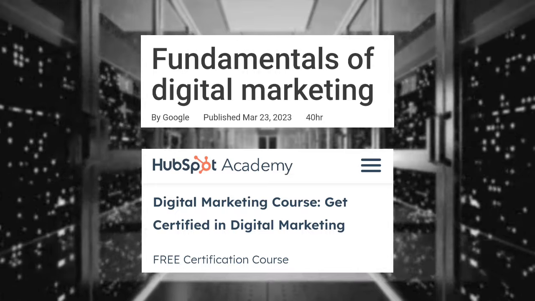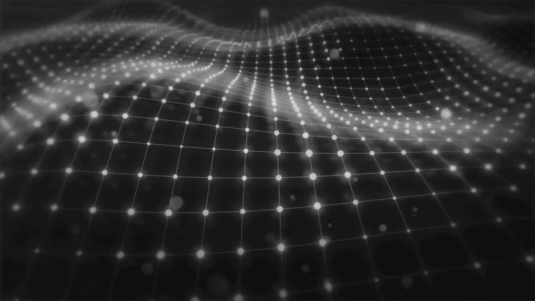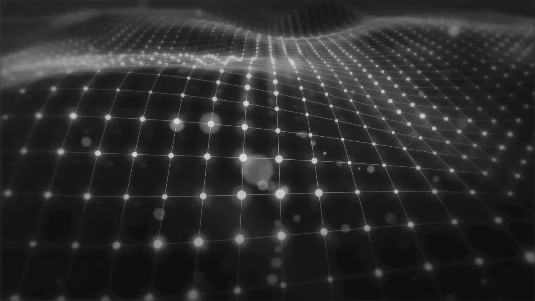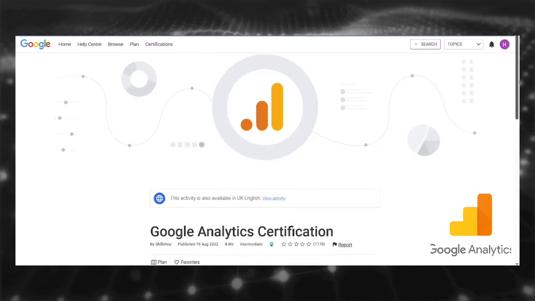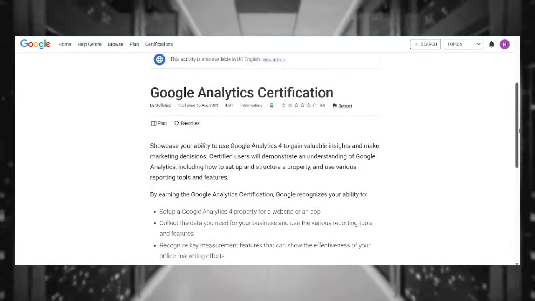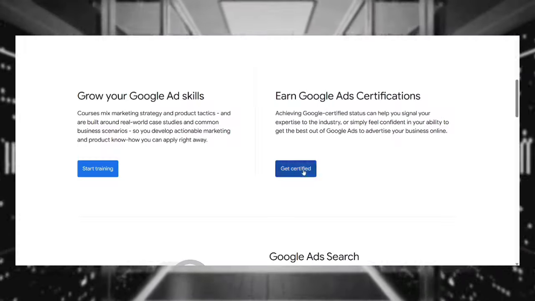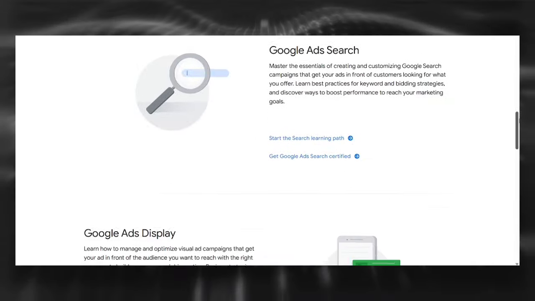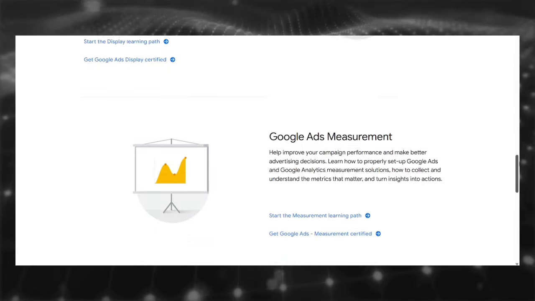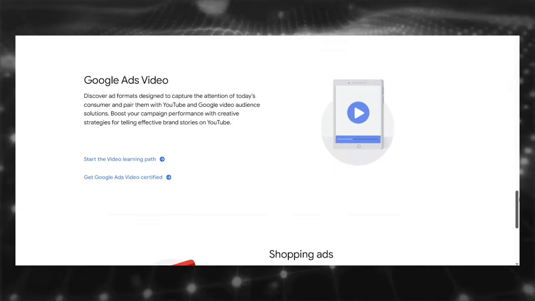Both of these courses will teach you digital marketing from basics to advanced level, and if you want to learn digital marketing in depth, then you can also complete the Google Analytics course by Google for free. After completing these courses, you can also enroll for Google Ads 4 certification courses that include display ads, measurement ads, Google search ads, and shopping ads.